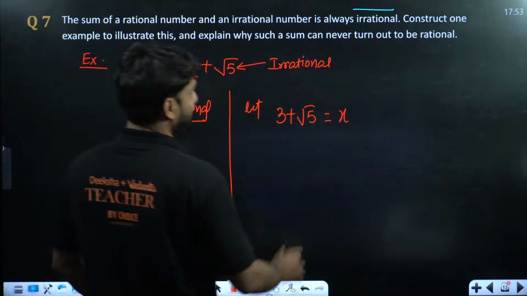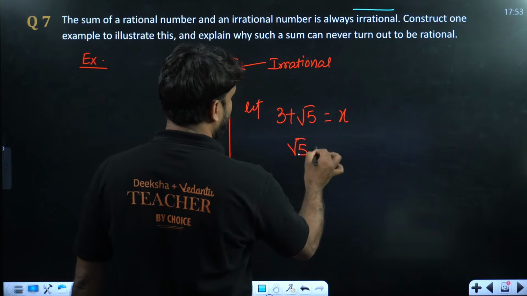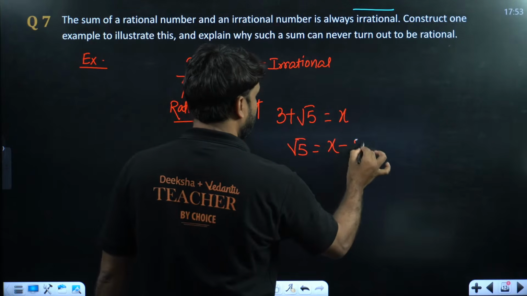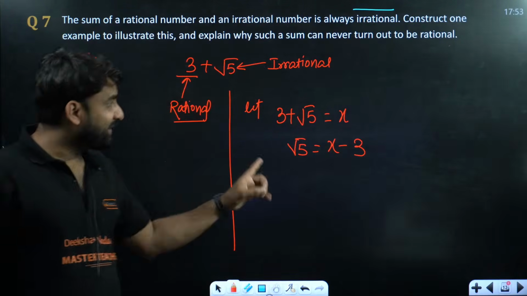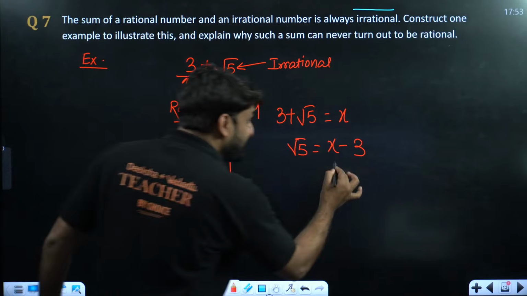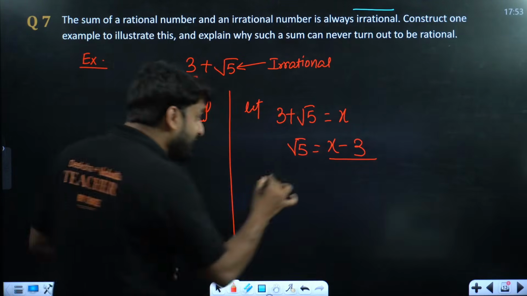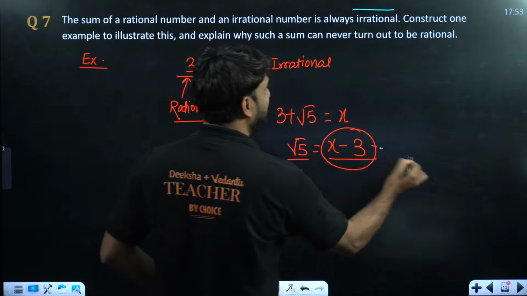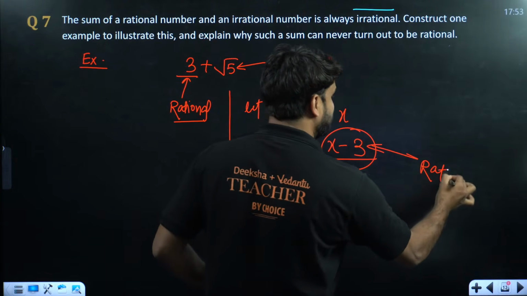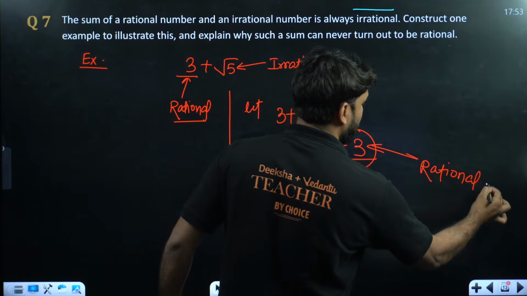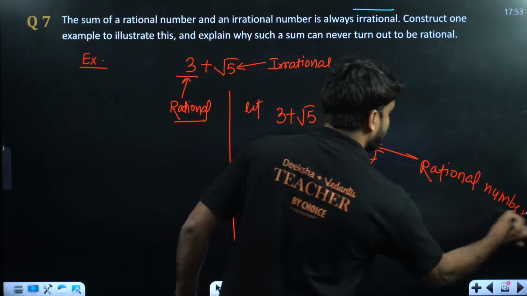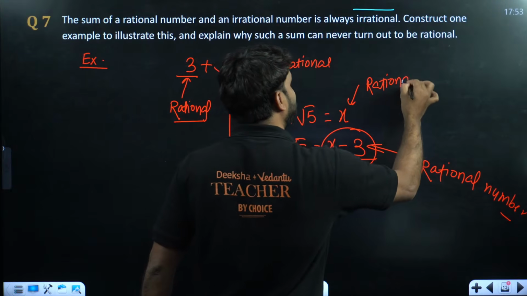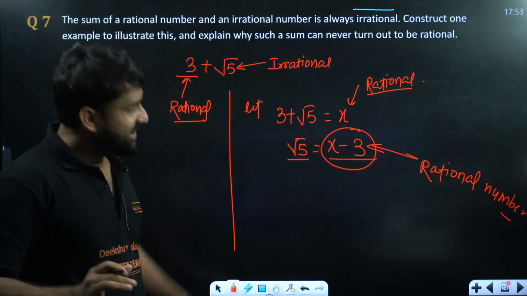Now, my dear champion, if you shift this 3 to the other side, root 5 equals x minus 3. Now look at the right hand side and left hand side. The right hand side is x minus 3 and the left hand side is root 5. This x minus 3 is rational, because I have assumed x is rational.